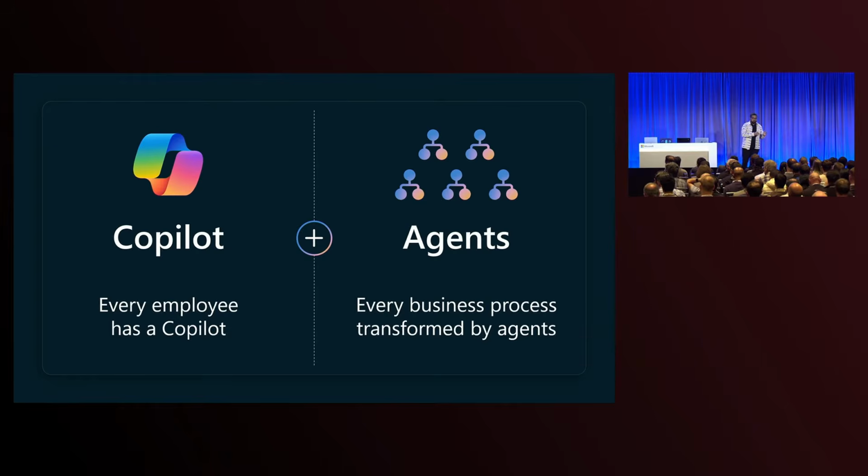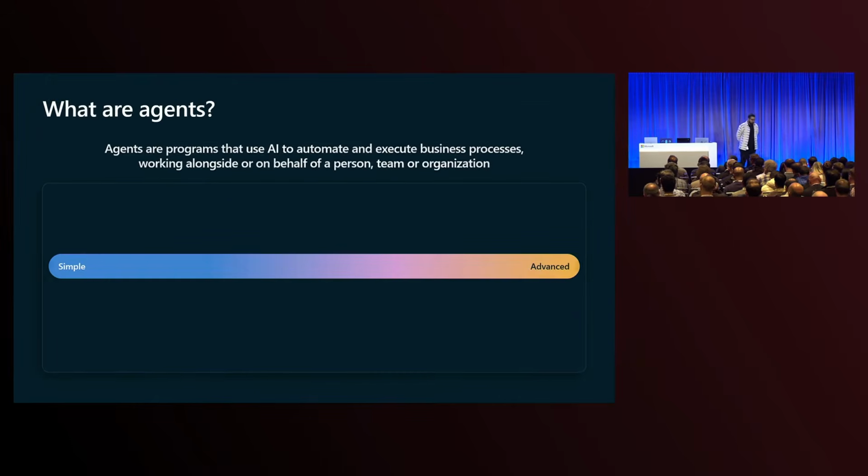We also believe that every business process will be transformed by agents. So Copilot is aligned to every employee, and agents are aligned to business processes. And M365 Copilot is your UI to AI. So that's the way you will interact with your agents that you build on any of these agent building platforms.